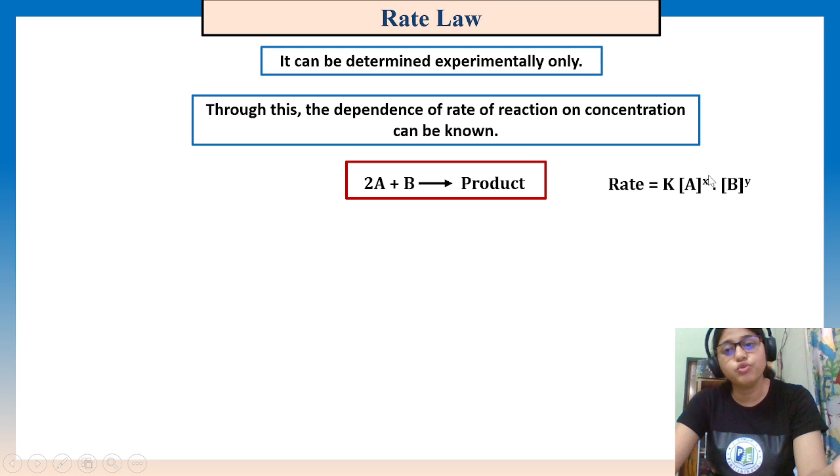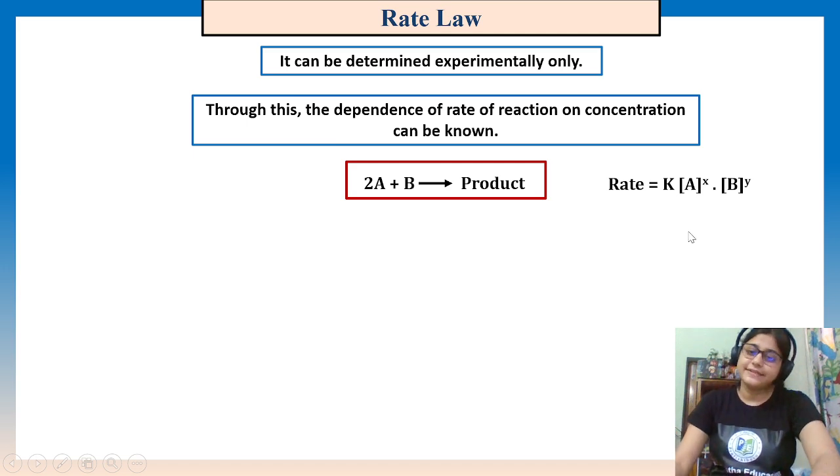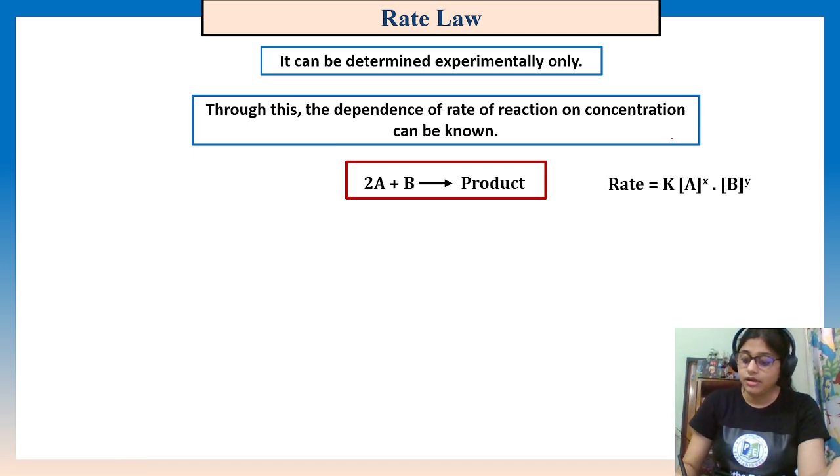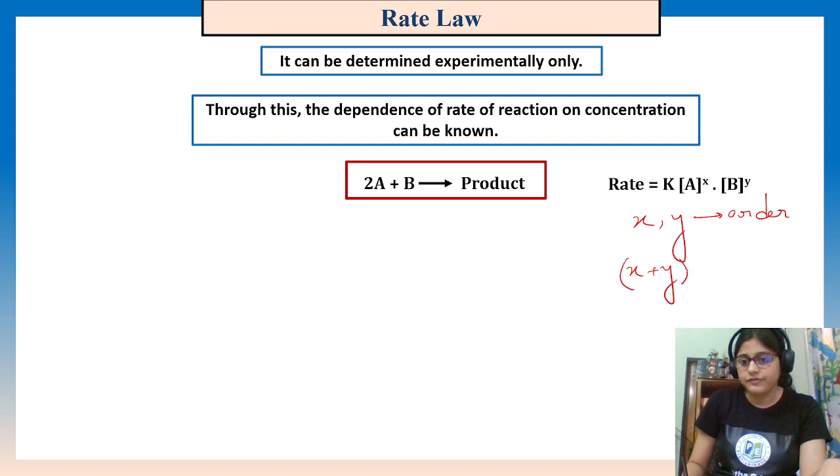We cannot put 2 here. x and y are the order with respect to A and with respect to B. So overall x plus y will be the order of the reaction.